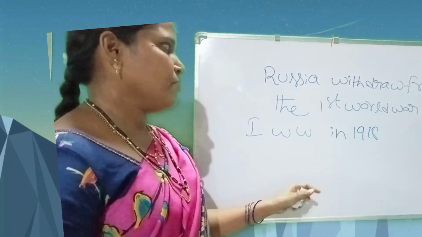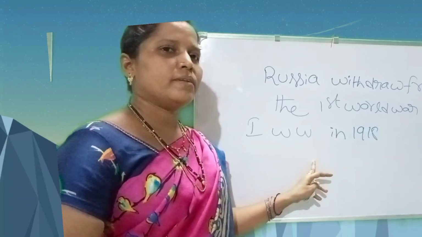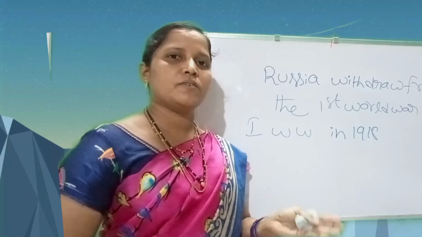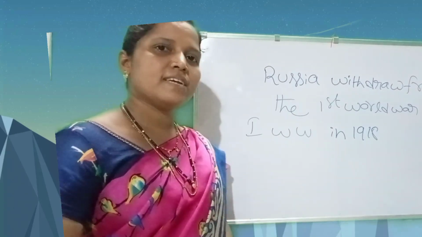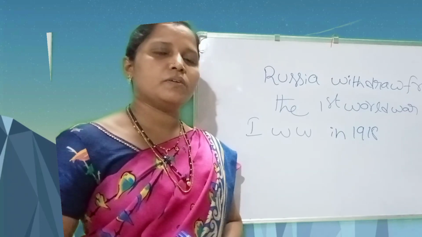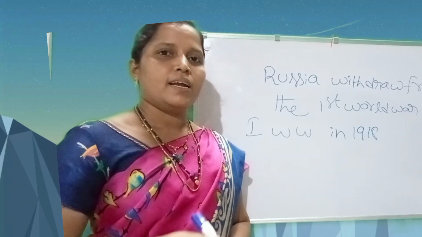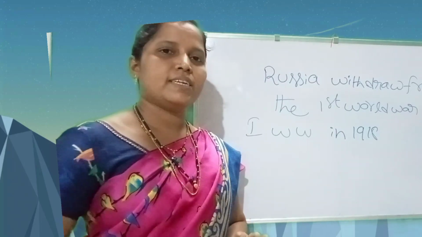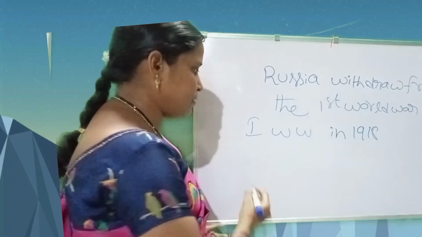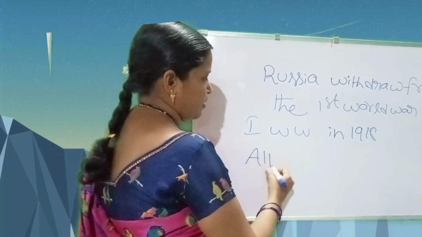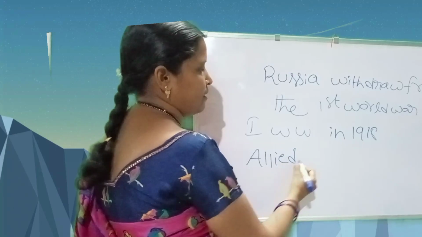After the First World War, victorious countries wanted to punish the defeated countries. Here, victorious countries wanted to impose more penalty on the defeated countries. Victorious countries are allied countries.